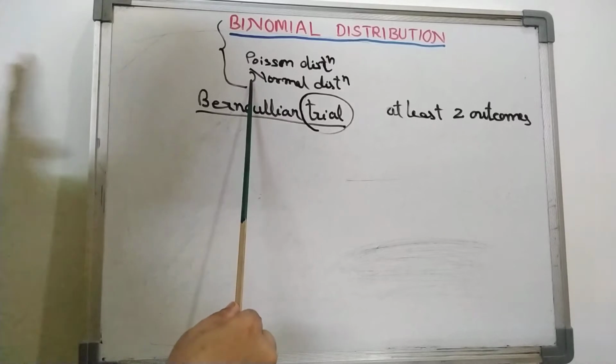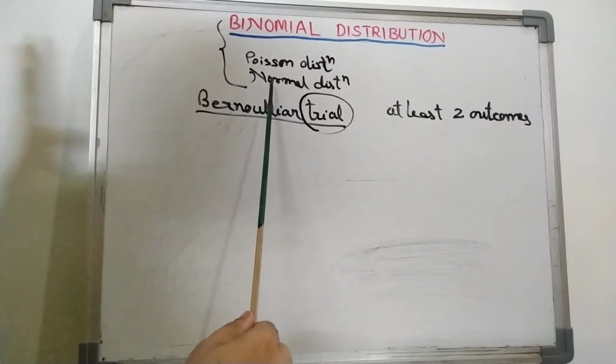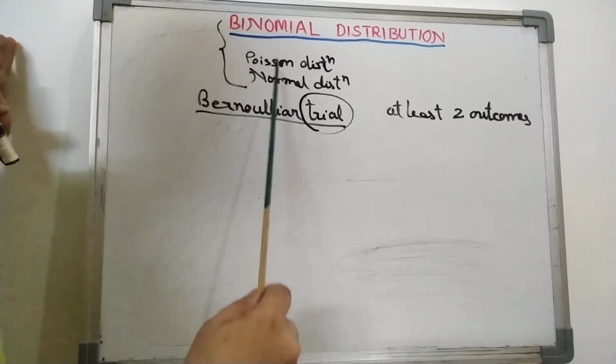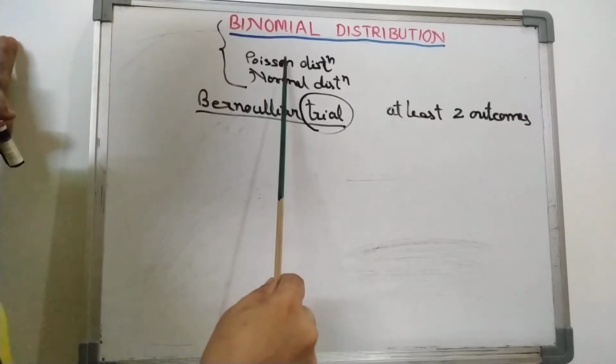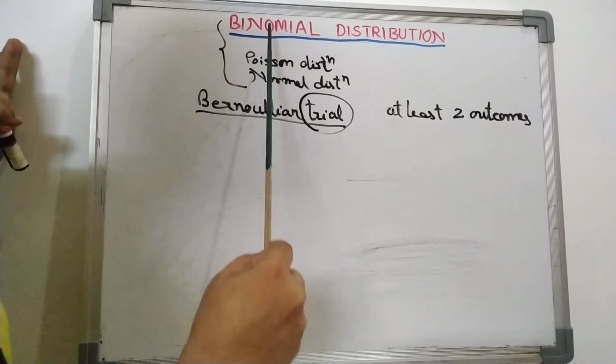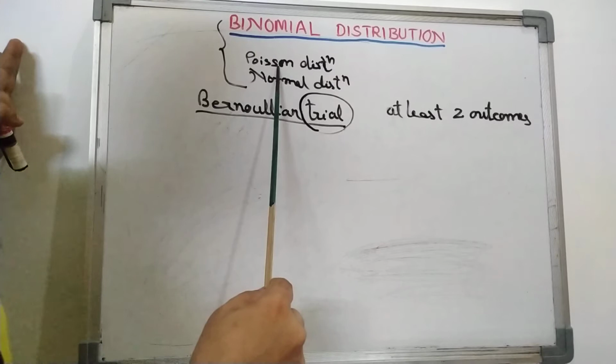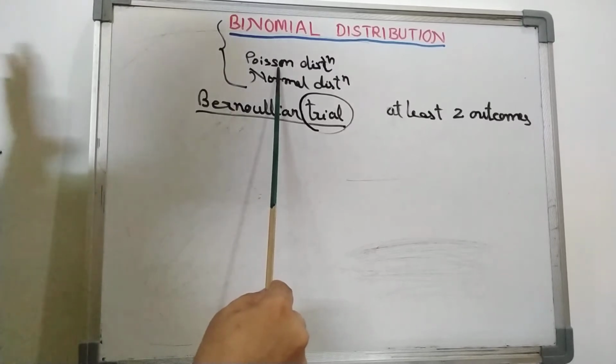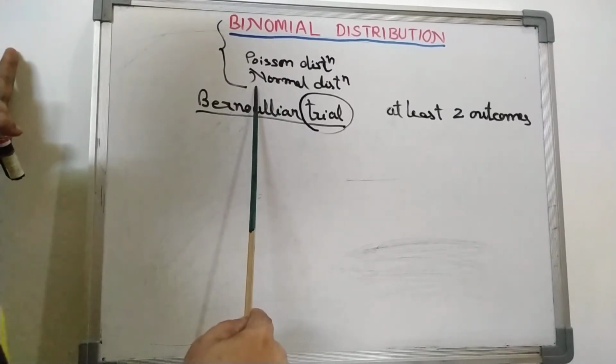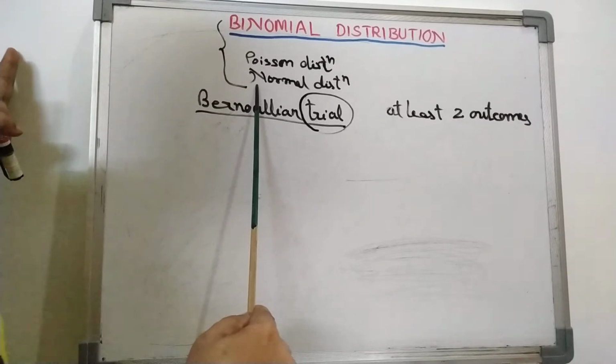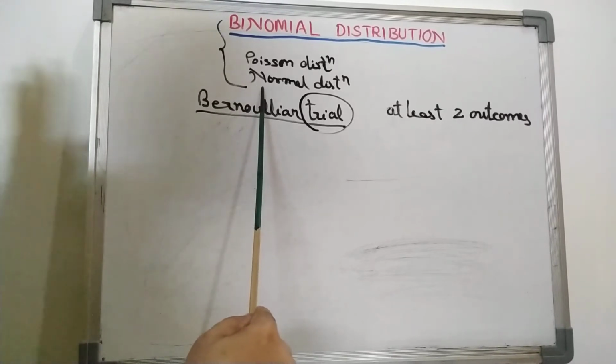As you know, continuous probability distributions are described by a probability density function, and discrete probability distributions by a probability mass function. So two discrete distributions and one continuous distribution, the normal distribution, are there in your syllabus.